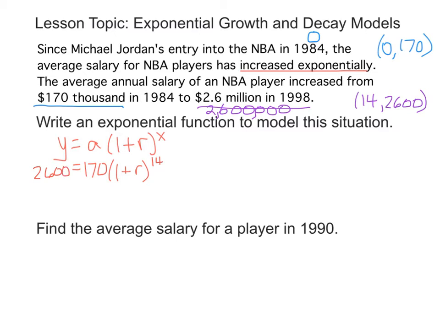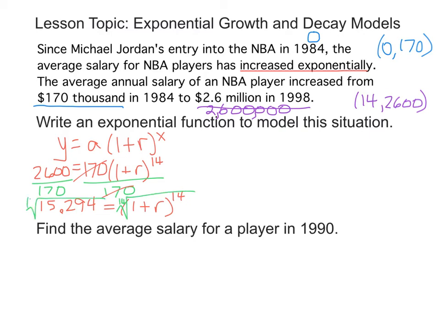To solve for r, we're going to go ahead and divide both sides by 170. And we get 15.294 equals 1 plus r raised to the 14th. Now remember, what we have to do here is get rid of that power of 14, and to do that we undo by 14th rooting.